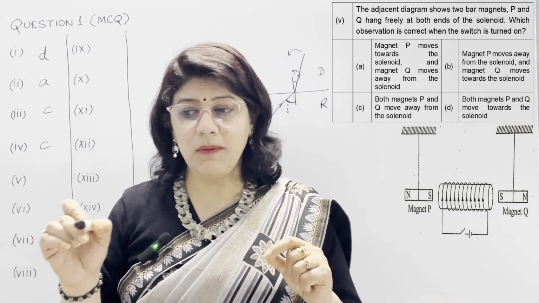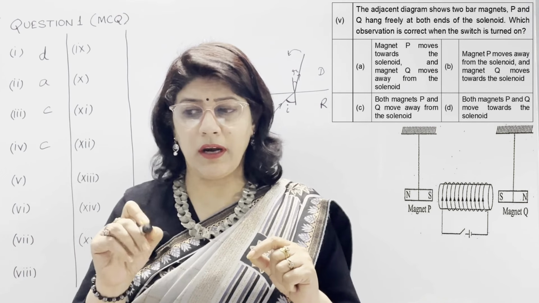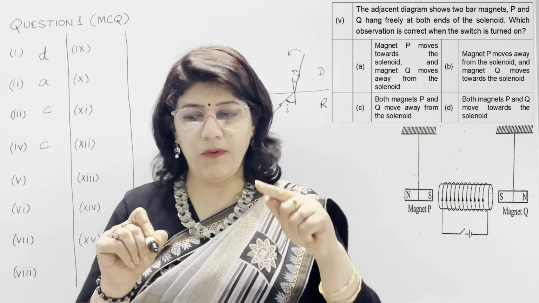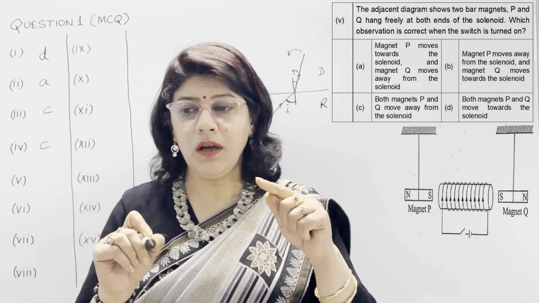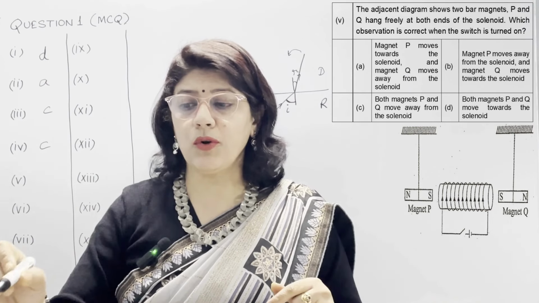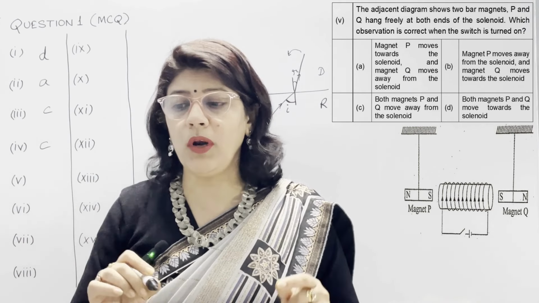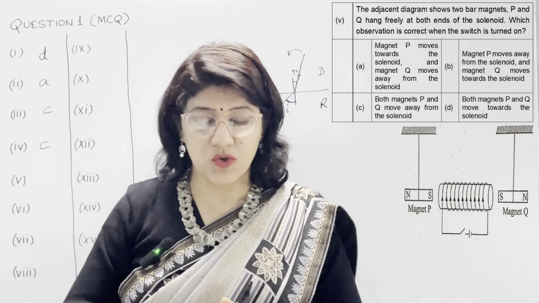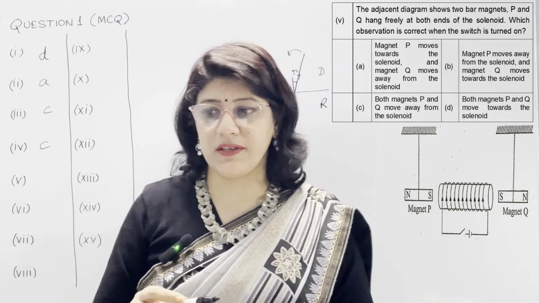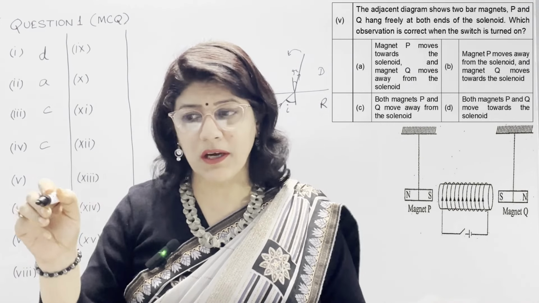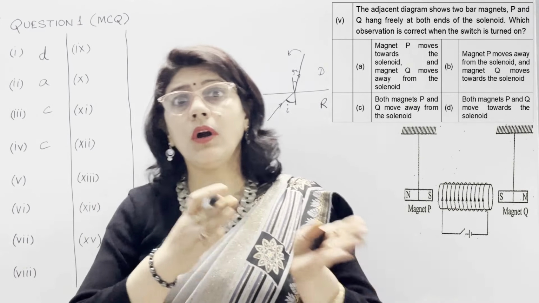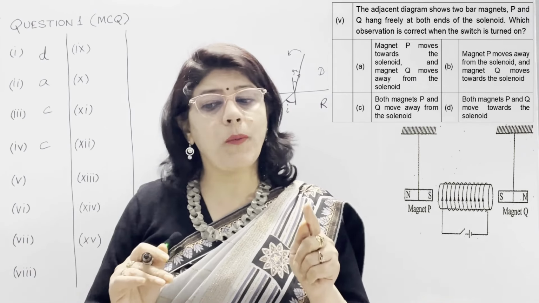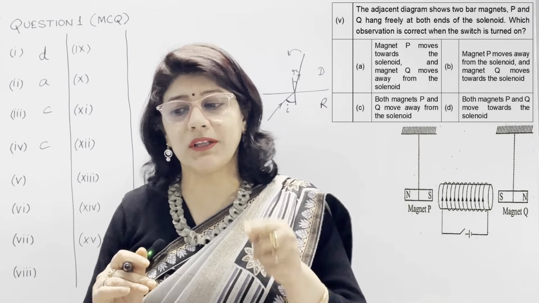So as we see, positive line is on left hand side, so current will flow like this, and according to the right hand thumb rule, we will get to know the pole on the left hand side, because you can see anti-clockwise direction. So north pole will be on the left hand side. So when north pole is there, then south pole wants to come towards the north pole. So our A option is magnet P move toward the solenoid.